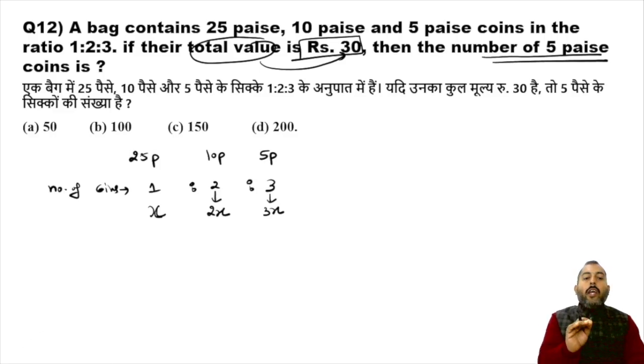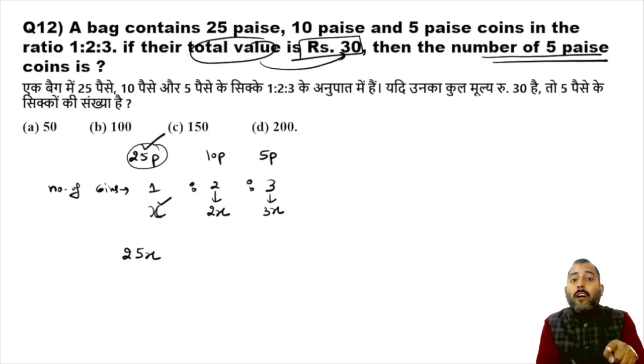Now, if you are having 10 coins of 25 paisa, then total money is going to be 25 into 10, which is 250 paisa. In this question, we are having x number of coins of 25 paisa, so total money is going to be 25x paisa.